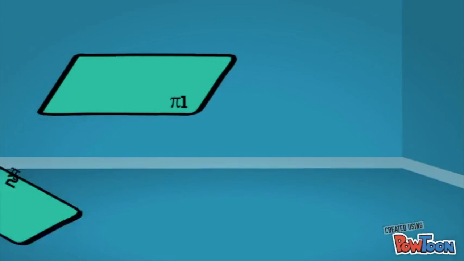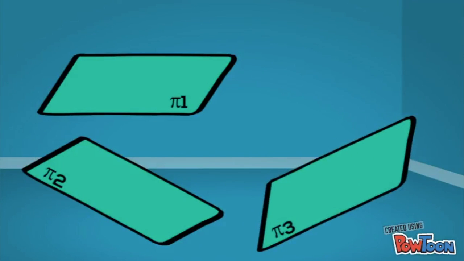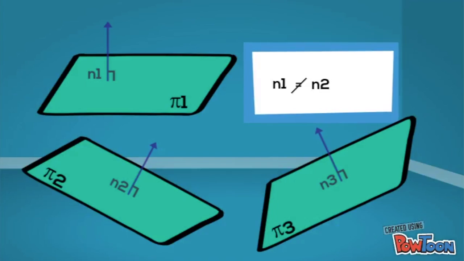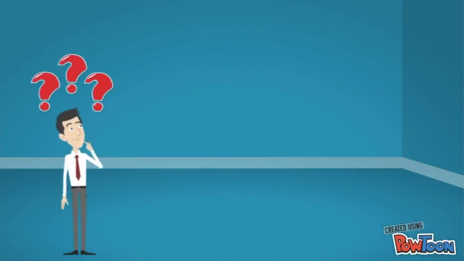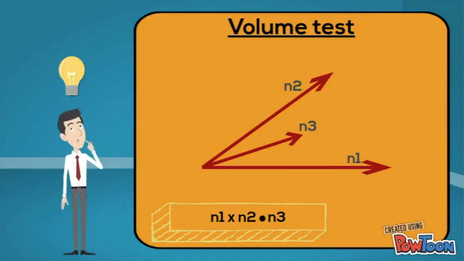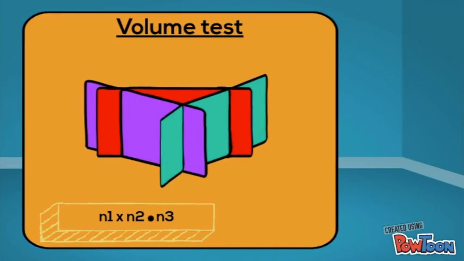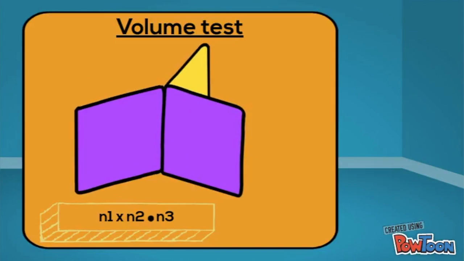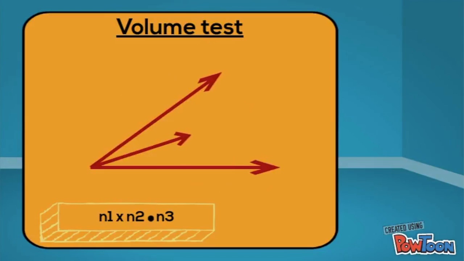Last but not least, it's the case where all three planes are not parallel to each other. This also means that all the normals are not parallel to each other too. This case is a little different compared to the other two cases, because you have to perform a volume test on the three normals before solving the system. Why do we have to do the volume test? The volume test lets you have an idea of what the system will be like. When you are performing the volume test, perform the cross product first, followed by the dot product.